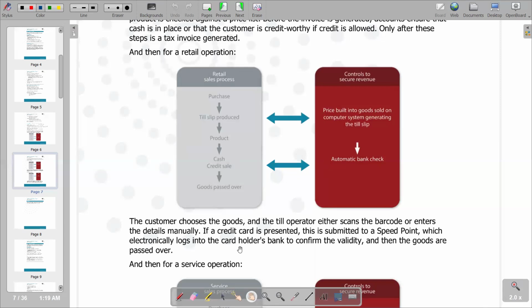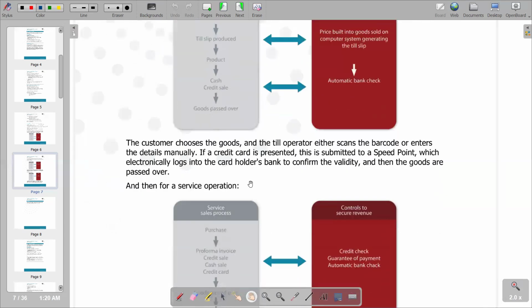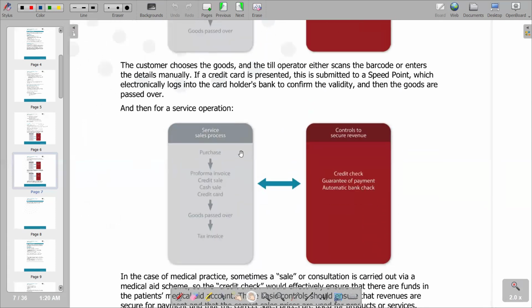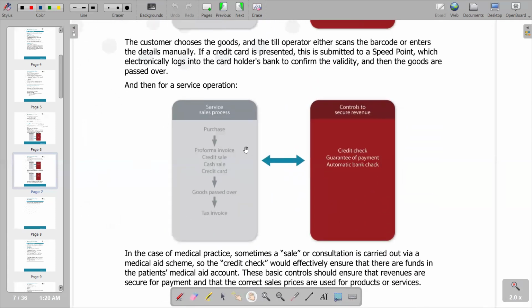And then we also have a service operation, which is another form of business that we can also take into account in terms of the purchase procedures. And then we also have a generation of a pro forma invoice, depending on the type of sale, whereby it can be a credit sale, cash sale, or a credit card. So after that, we've got goods that have to be passed over. And finally, we have the generation of the tax invoice, which comes as the last stage that we have under the service sales process.